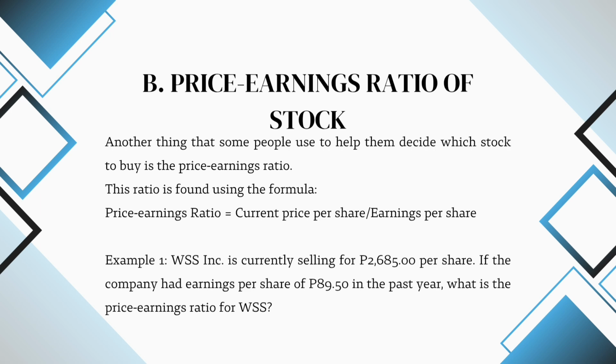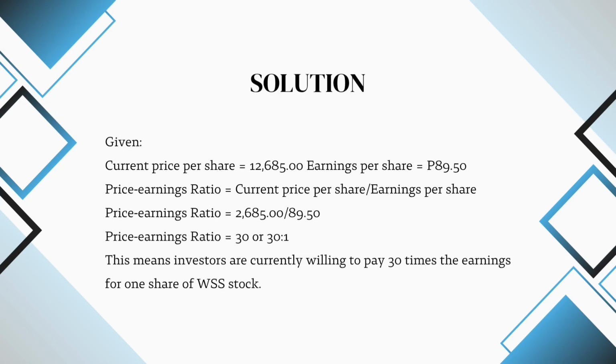WSS Incorporation is currently selling for 2,685 pesos per share. If the company had earnings per share of 89.50 pesos in the past year, what is the price-earnings ratio for WSS? So here is the solution. First, we must identify the given, which is the current price per share, 2,685 pesos. The earnings per share is 89.50 pesos. So we just use the formula.